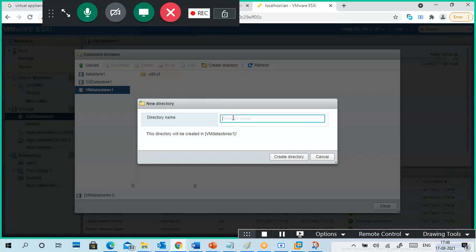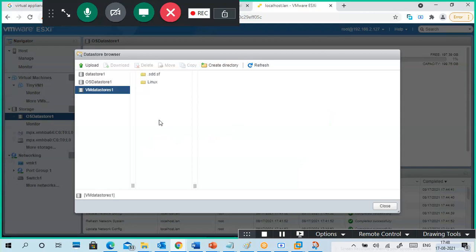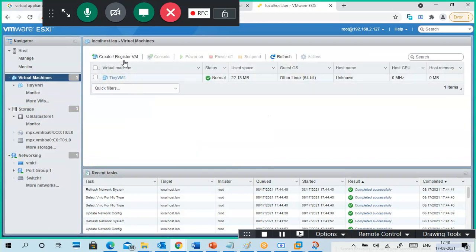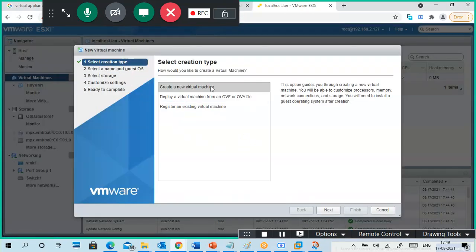So what I'm going to do is create a directory here, Linux VM 1. Why all are virtual machines only? So I created a Linux folder here. In this folder I will create a virtual machine. Now virtual machines option. Create a virtual machine. Create a new virtual machine.